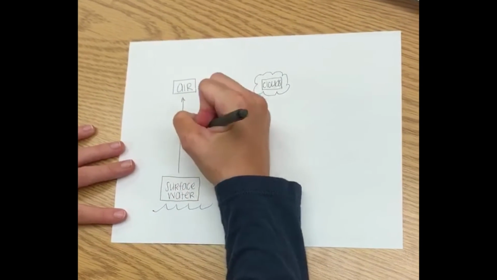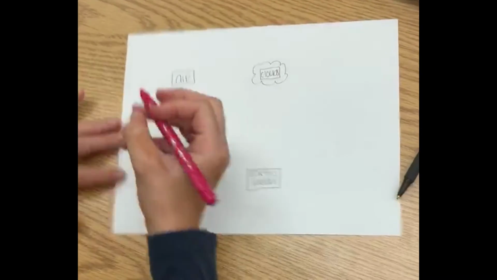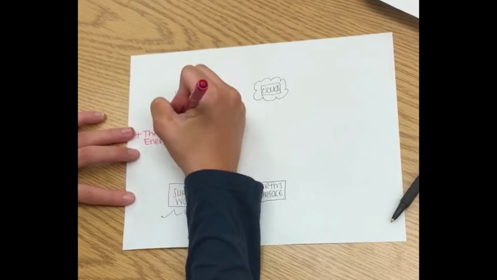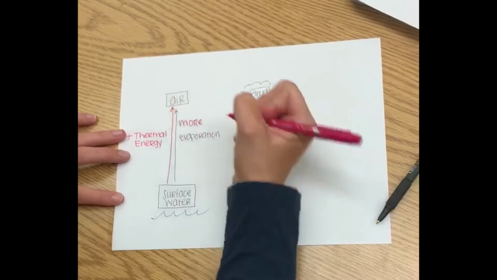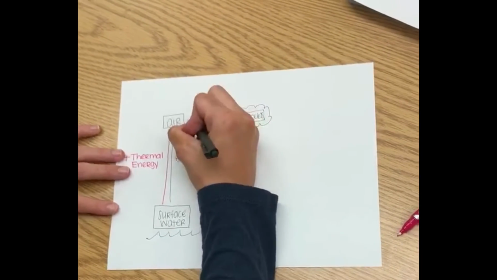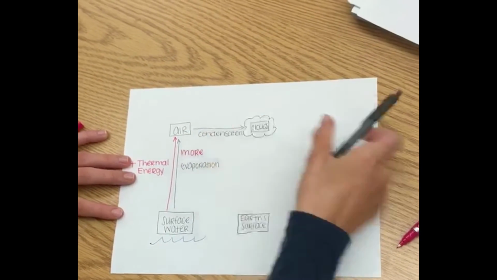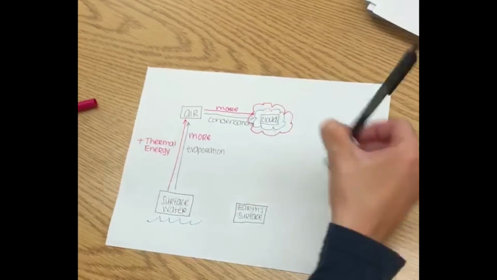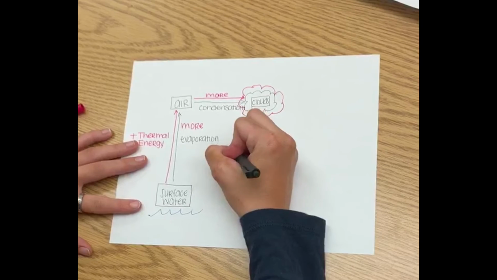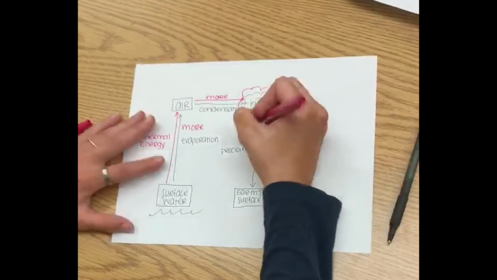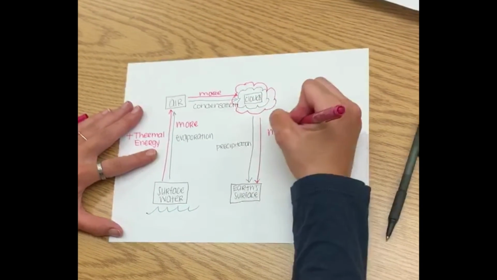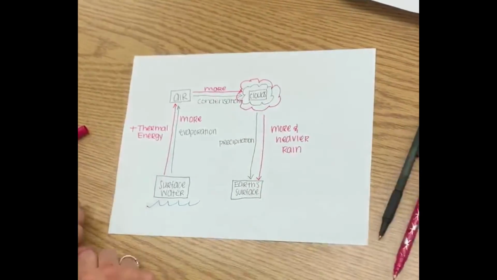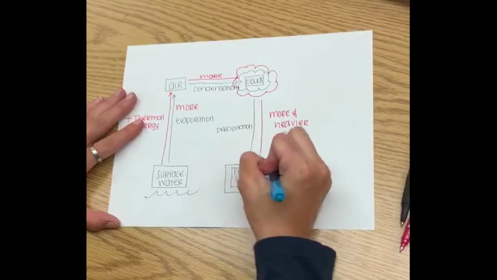Severe storms are a result of global warming, which causes climate change. Thermal energy is heat energy. When heat energy is added to water, the water evaporates into the atmosphere. Therefore, when thermal energy is added to the atmosphere, more water is evaporated. When more water is evaporated, more water condenses into clouds. This makes clouds denser because they are holding more water molecules. When these clouds form a storm, more precipitation is coming down because there was more water in the clouds to begin with. This causes more severe storms.